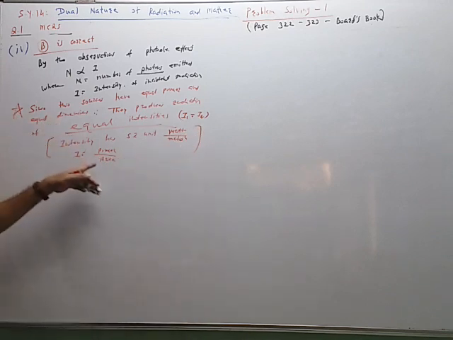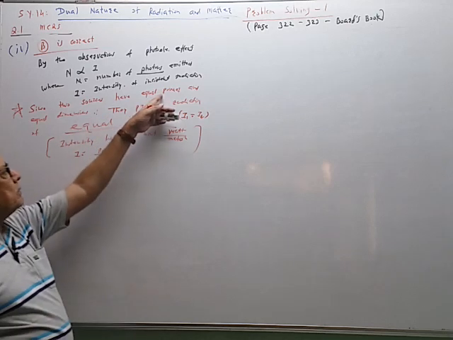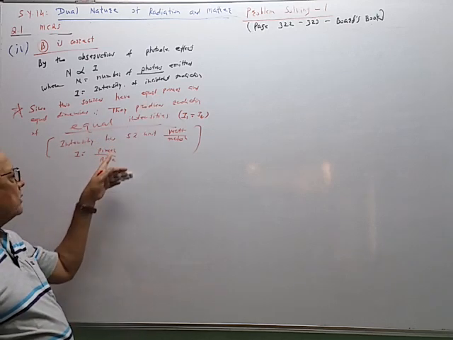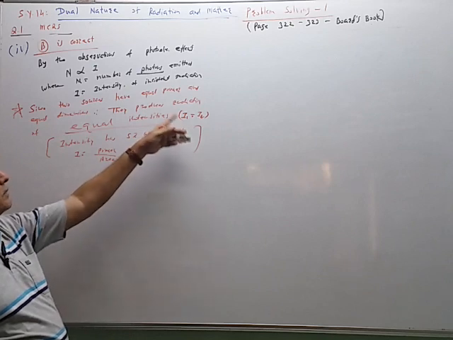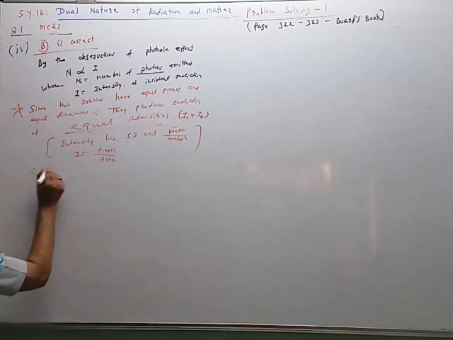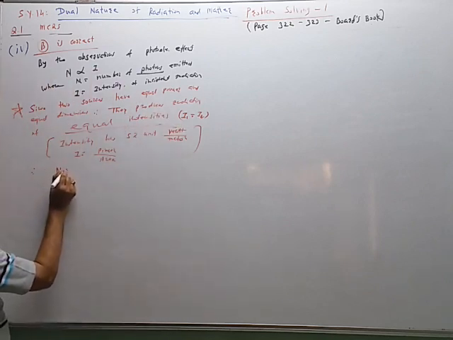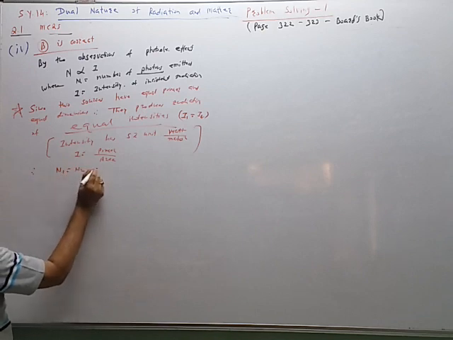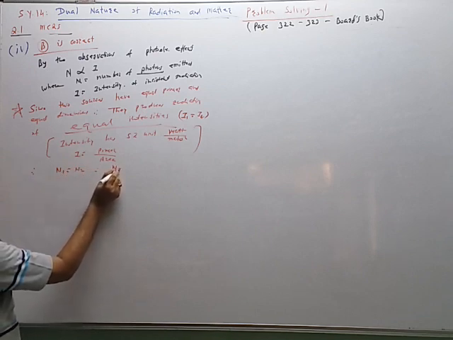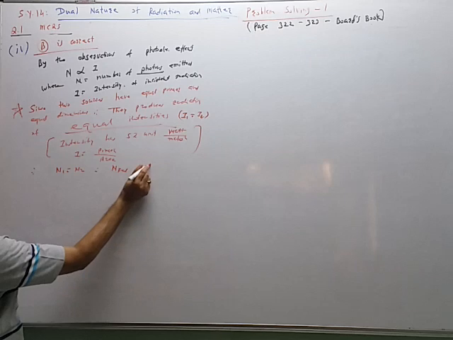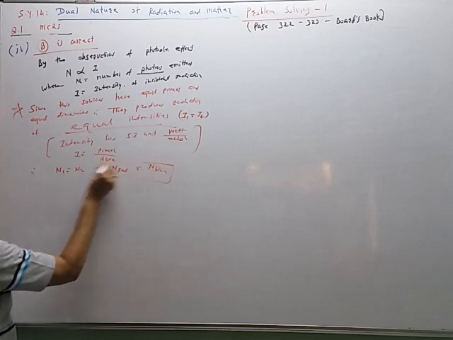So equal dimension means area is same, equal power means numerator is same. So numerator and denominator are same, their intensity is same. I1 is equal to I2, and therefore N1 is equal to N2, therefore N red from the first source is equal to N blue from the second source.